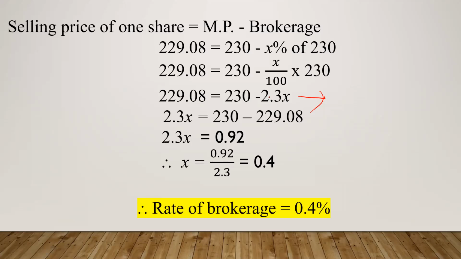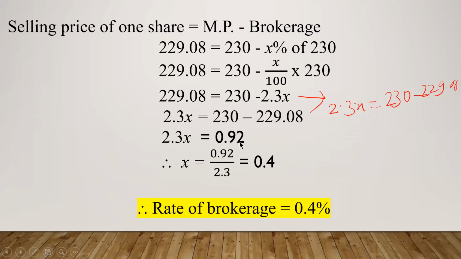So what will we do? See, this 2.3x is with a minus sign, so we will bring it to the other side and its sign will change. It will become plus 2.3x. In the bridge course, how to solve linear equations, I have already taken. Now I have to calculate the value of x. So the term containing x I will shift to the other side, so minus 2.3x will become plus 2.3x. And shift 229.08 here, so it will become minus. That is what I have written: 2.3x is equal to 230 minus 229.08. Now when you subtract, you will get 0.92.